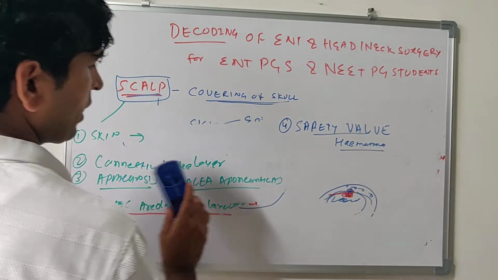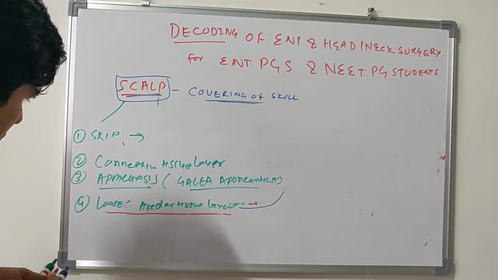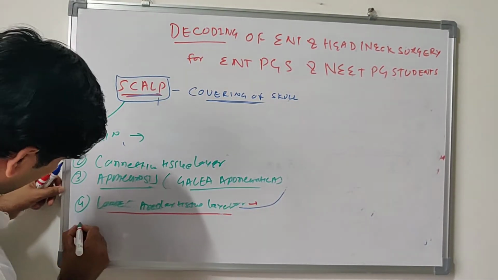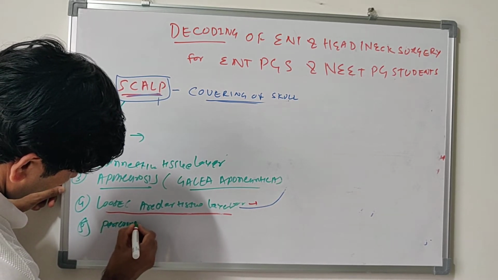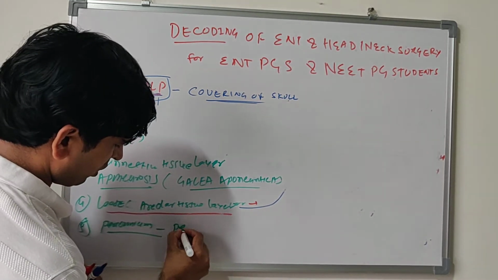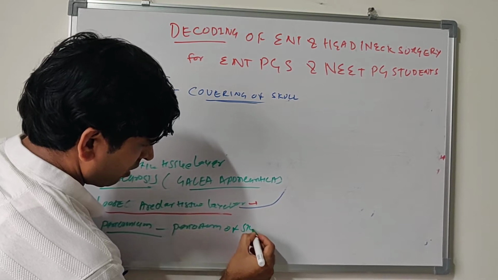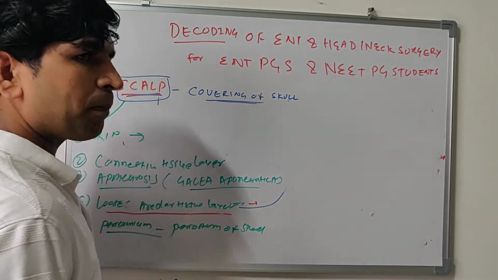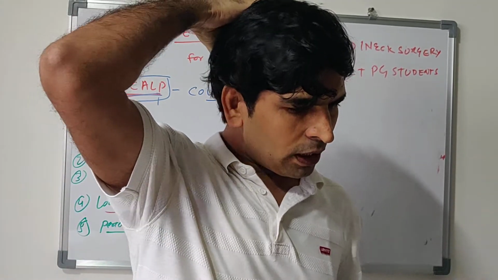Now talk about pericranium. The last layer of the scalp is called pericranium. Pericranium is the periosteum of the skull, the upper covering of the skull bones like parietal, frontal, temporal and occipital bone.